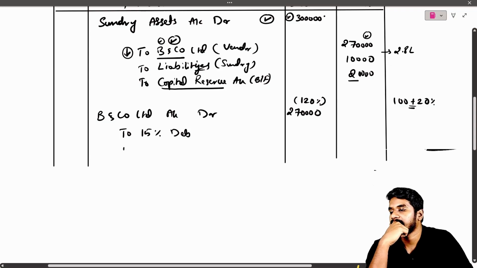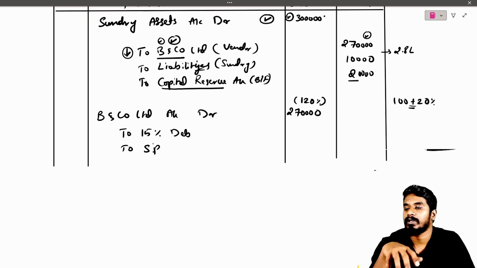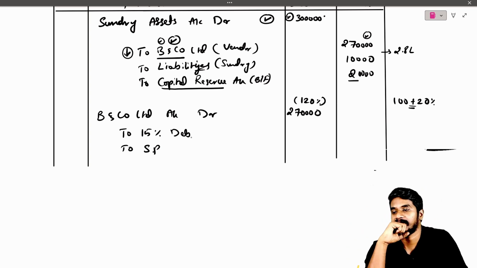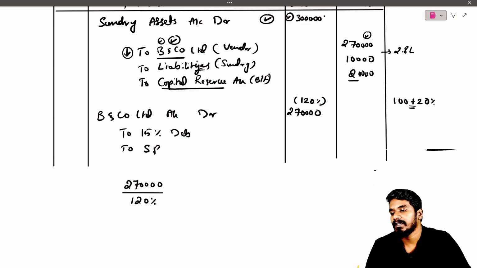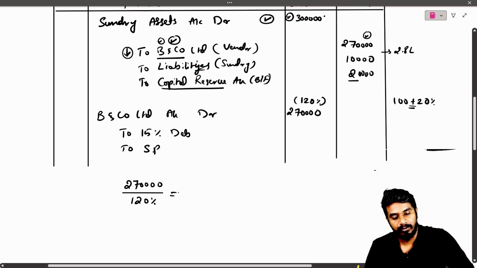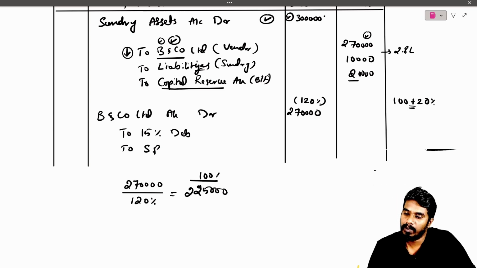So we need to get the security premium amount also, and how much we need to transfer to debentures. Let us see how we can bring it out. Simple. We have seen it in the previous question. 2,70,000 divided by 120 percent. If you do this in your calculator, you will get 2,25,000.